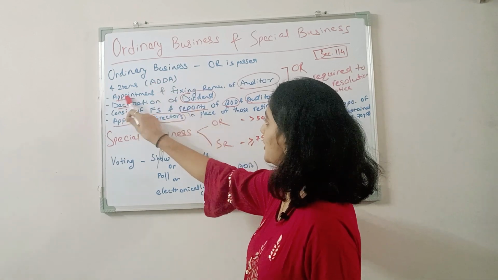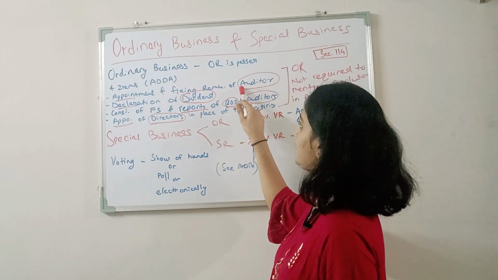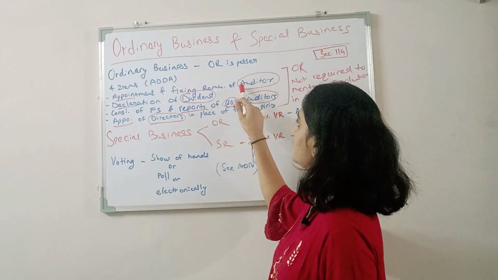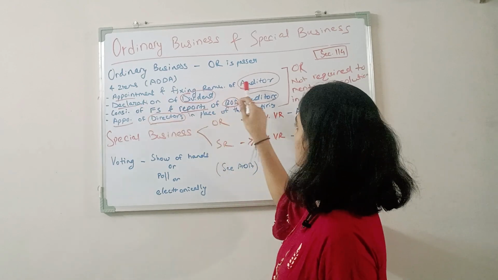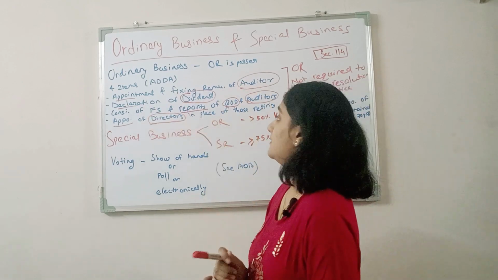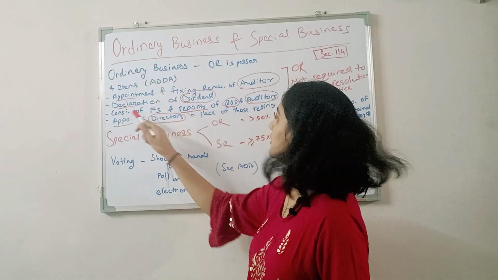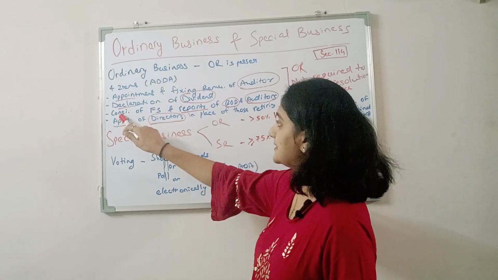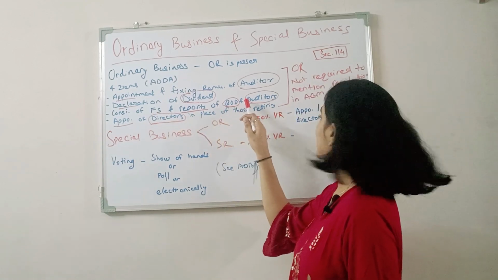For A, appointment and fixing remuneration of auditor. Here auditor is the keyword and I am taking the first letter, that is A. Then second, declaration of dividend, that is D, dividend. Third, consideration of financial statements and reports of the board of directors and the auditor.